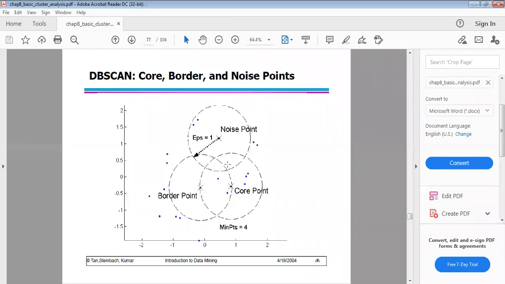These are the points you represent as border points, and noise points outside the border you represent as noise points. So simply, core, border, and noise points.